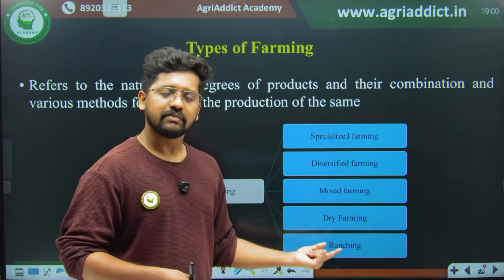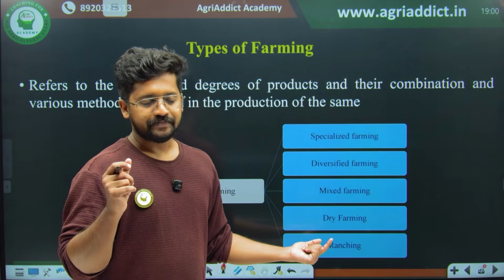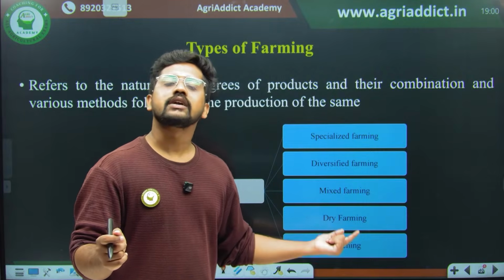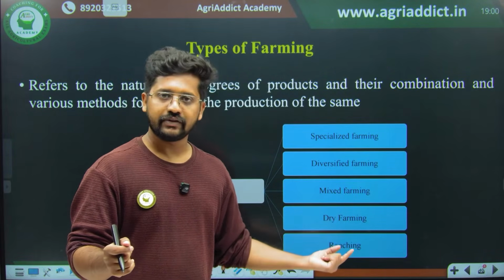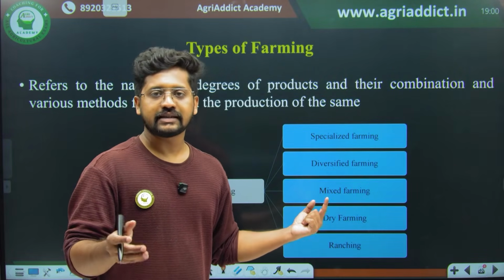Here in ranching, on the last day some doubts were asked, like whether it is eligible for cultivation. No, mostly these pasture lands are not at all eligible for cultivation. I don't know the exact reasons, but it is not fit for cultivation.